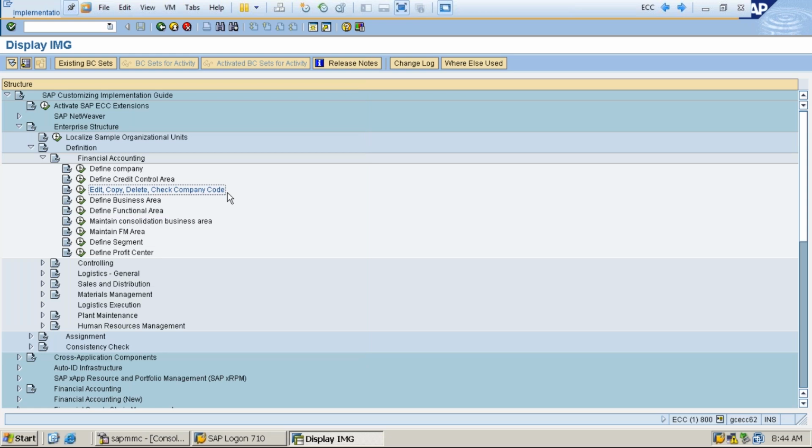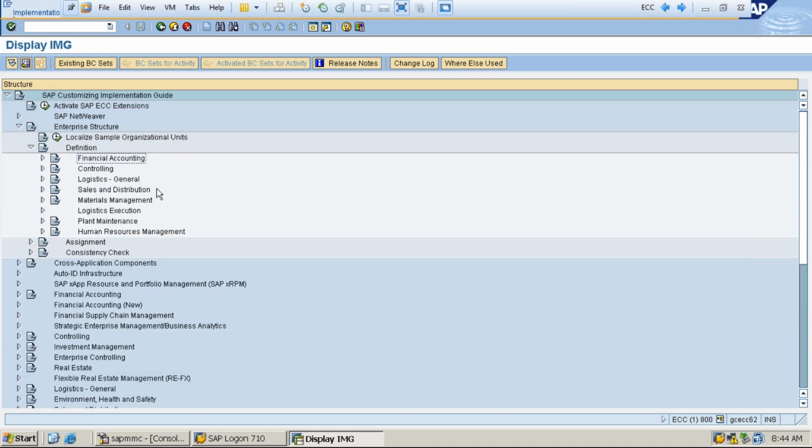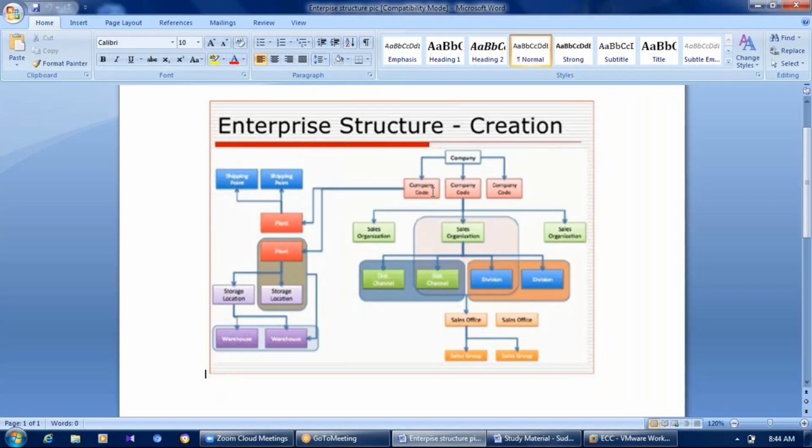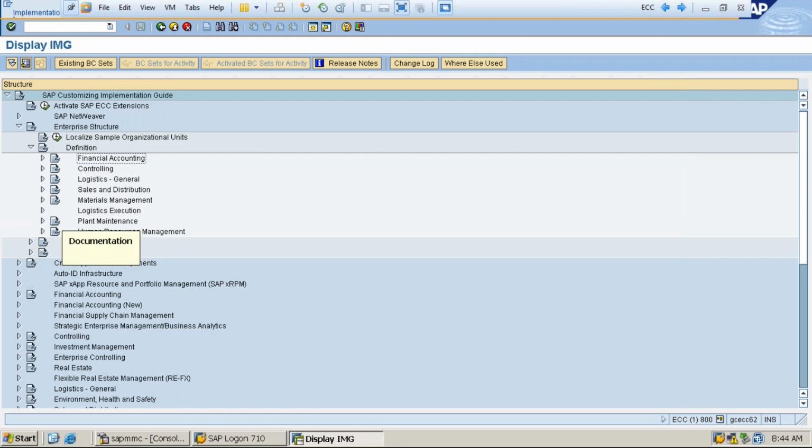So I have created a company code. Likewise, we have to create the next one. What's the next step? Once we have created the company code, what's the next one? We create the sales organization. To create a sales organization, who is responsible to define it? The SD consultant is responsible to define the sales organization.